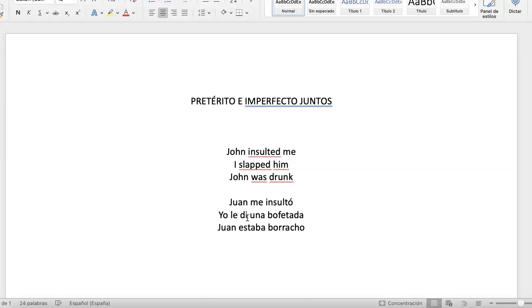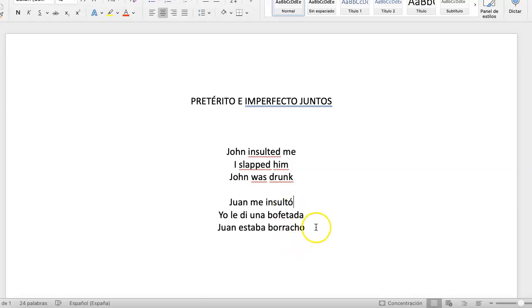Every action is complete. One thing happens completely, and then another thing happens, and it's over, and then another thing happens, and it's over. So it's a sequence of completed actions in a very specific order. If you change the order of these sentences, you change the story, and the sentences don't overlap. He insulted me, that's it, and then I slapped him, after he insulted me.